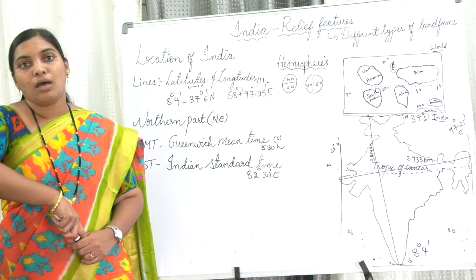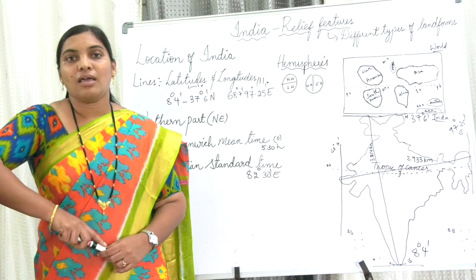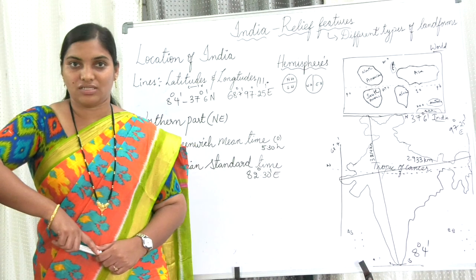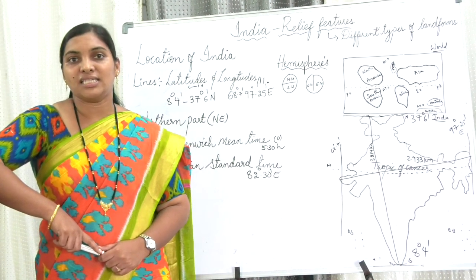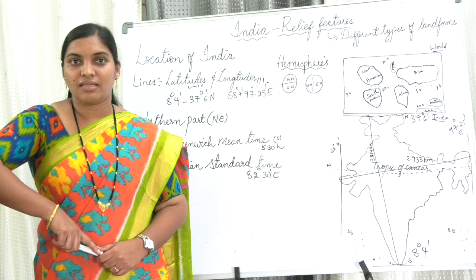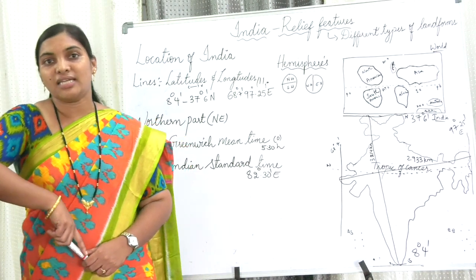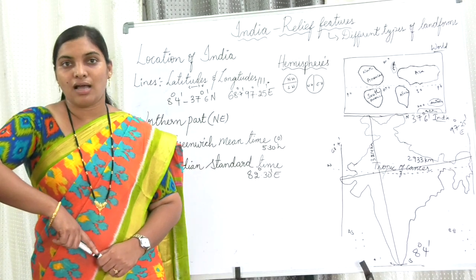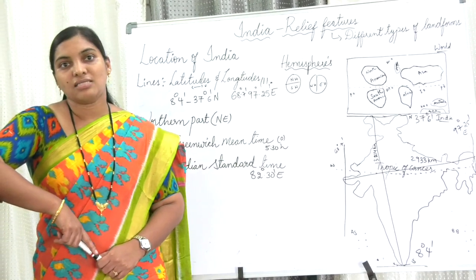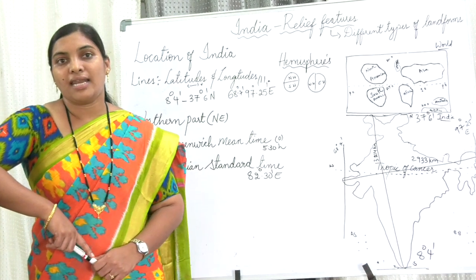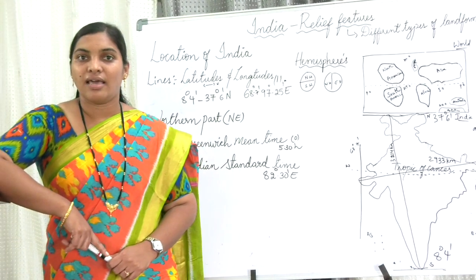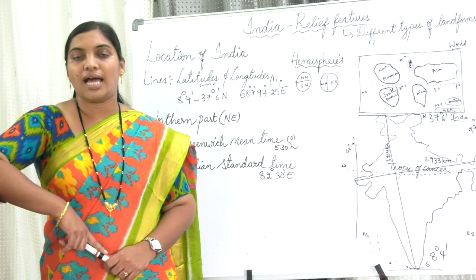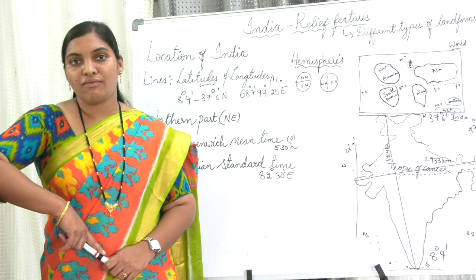Have you ever looked at a world map? If you looked at it, you would have seen so many continents and oceans on it. So, how many continents and how many oceans are there? This is the question. There are 7 continents and 5 oceans in the world. Asia, Africa, Europe, North America, South America, Australia and Antarctica. These are the 7 continents. And Pacific Ocean, Indian Ocean, Atlantic Ocean, Arctic Ocean and Antarctic Ocean. These are the 5 oceans.